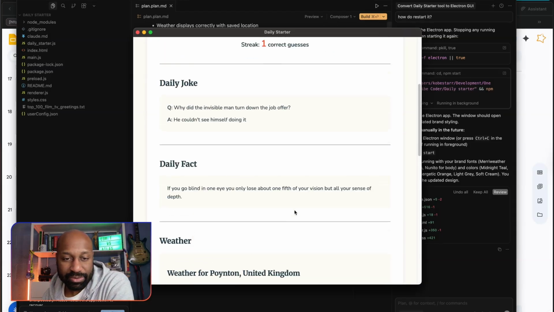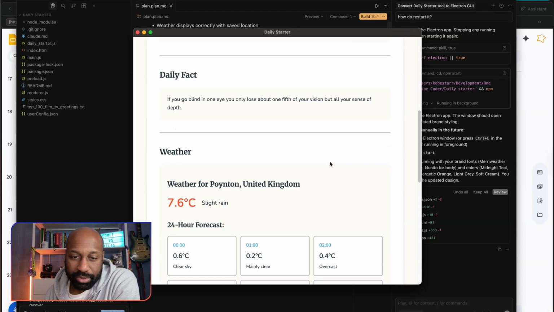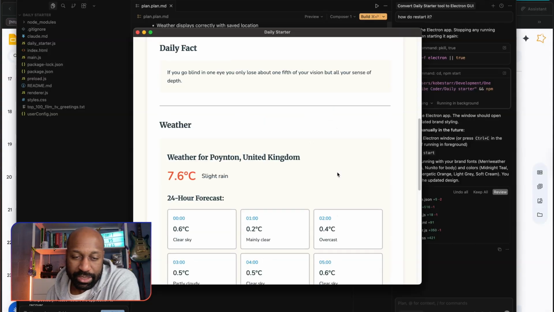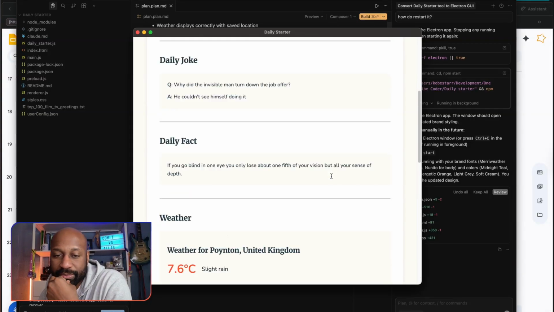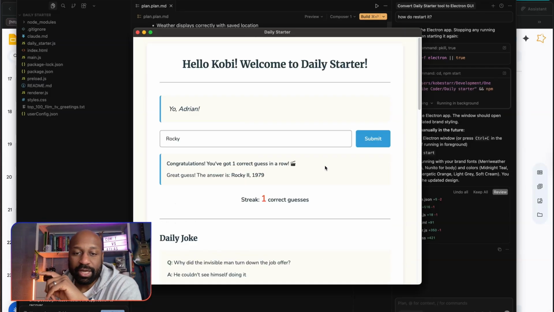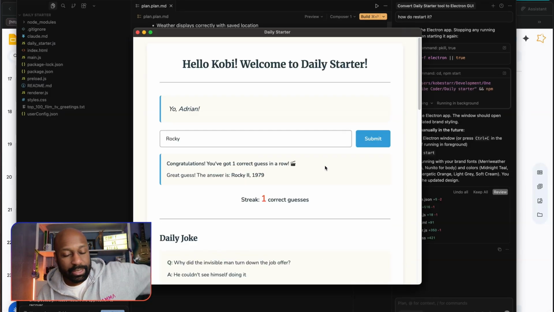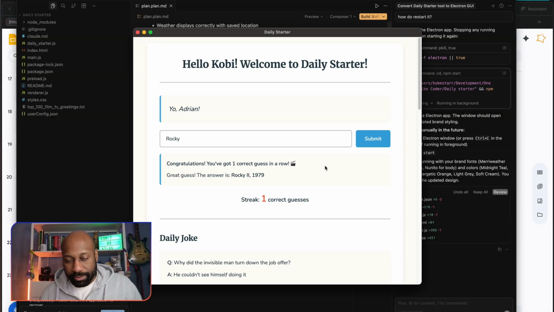And there's some weather angles here as well. I think that's a great place to stop. Weather for Poynton, United Kingdom. In fact, what I want it to do, I'm just going to ask it to prompt me if I'm still in Poynton right now. Because what if I go to London or to Rio or to Timbuktu?